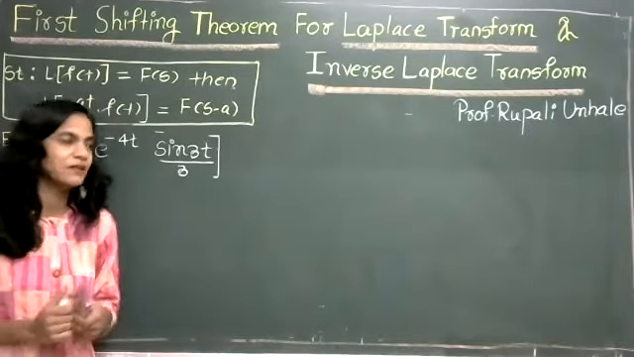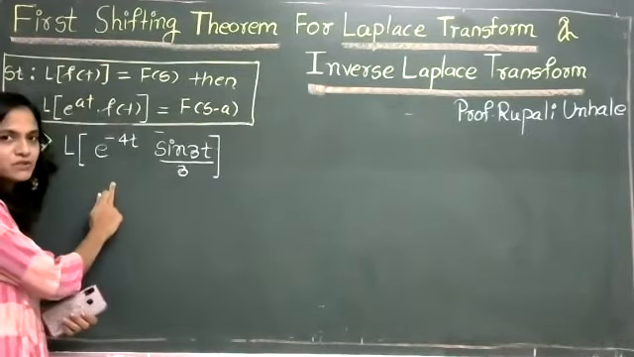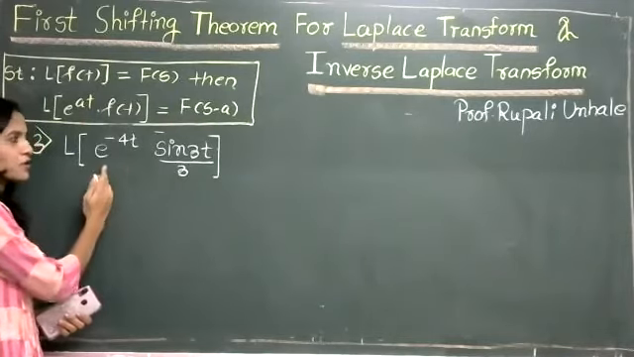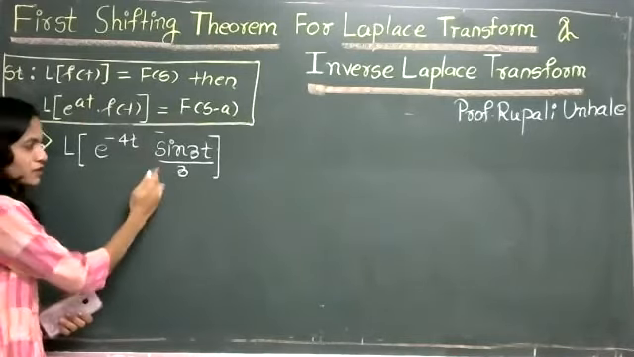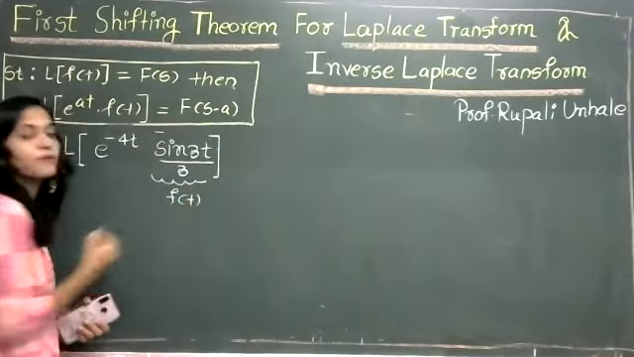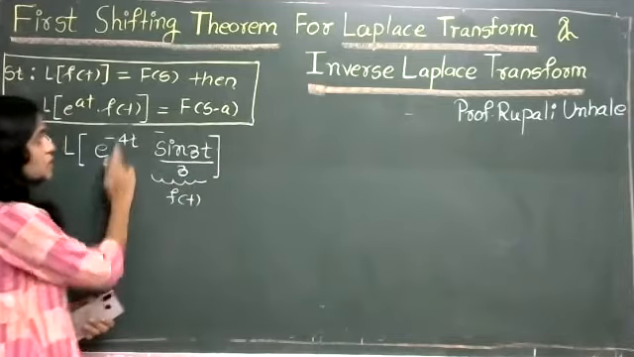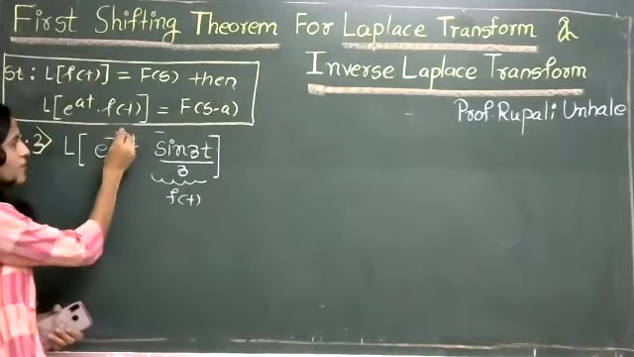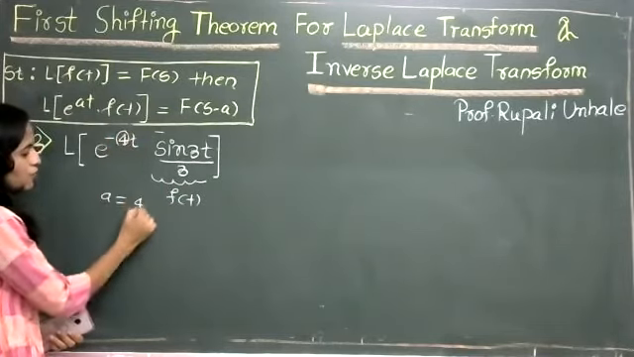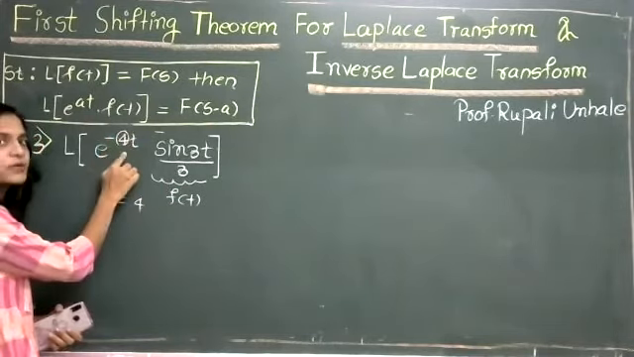Let's see one more example. Laplace of e raised to minus 4t, sine 3t upon 3. Again, there is a product of exponential term with a function. So this sine 3t upon 3 is nothing but f(t). So again, using the first shifting theorem, the value of a is here 4. But here it is minus 4t.